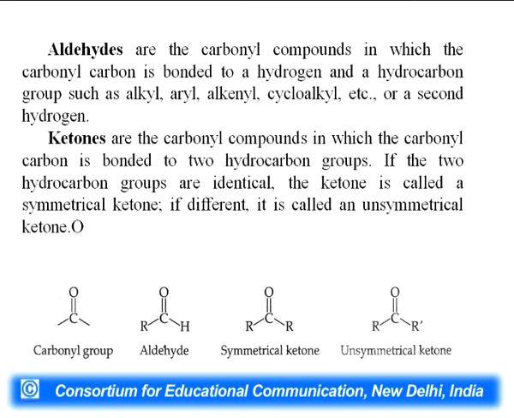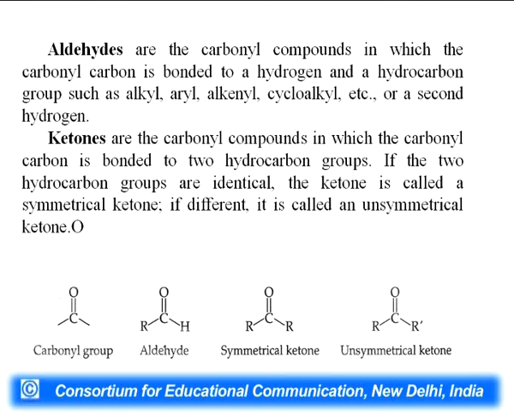What are aldehydes? Aldehydes are the carbonyl compounds, where as I have already stated, in which carbonyl carbon is bonded to a hydrogen and a hydrocarbon group, such as it can be alkyl, aryl, alkenyl, cycloalkyl etc., or a second hydrogen. Ketones are the carbonyl group compounds in which carbonyl carbon is bonded to two hydrocarbon groups. If the two hydrocarbon groups are identical, the ketone will be symmetrical. If the groups are different, it will be unsymmetrical.